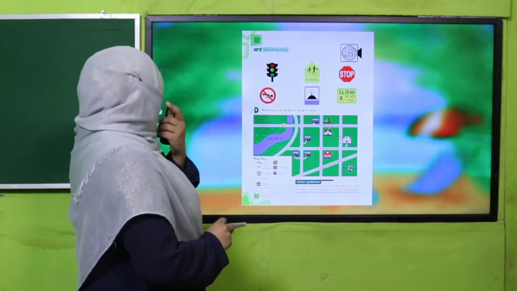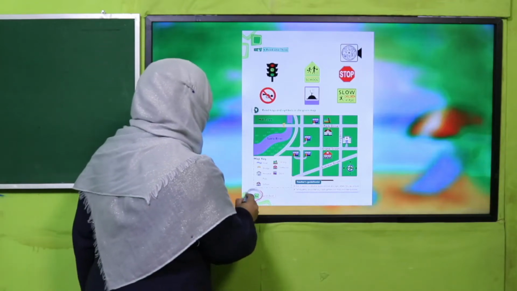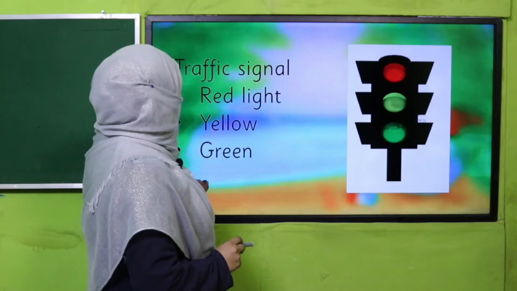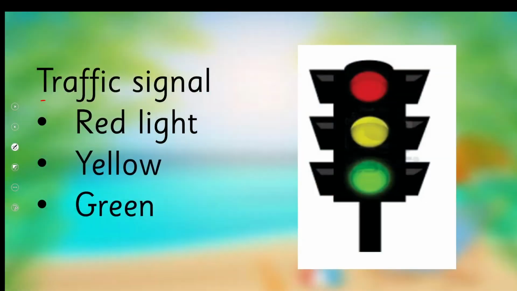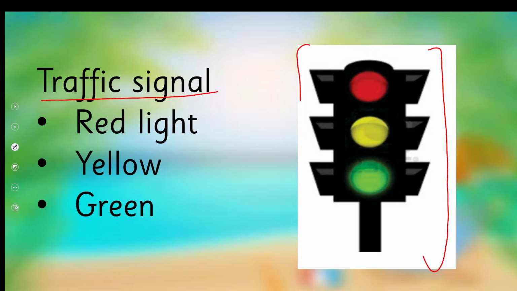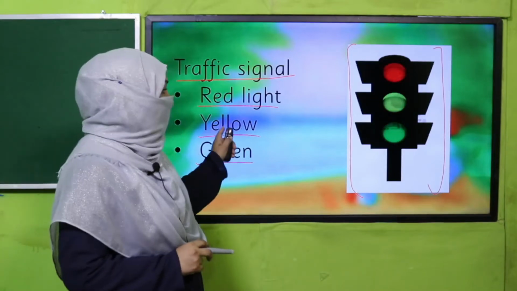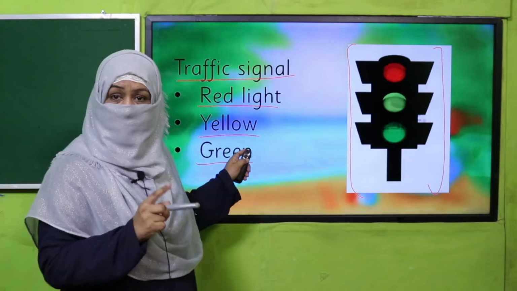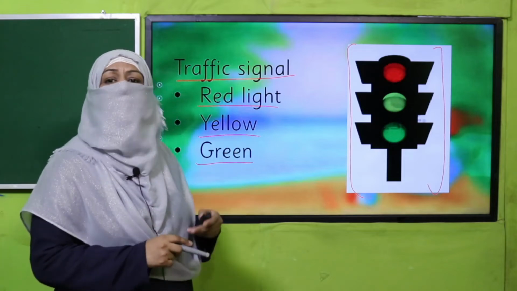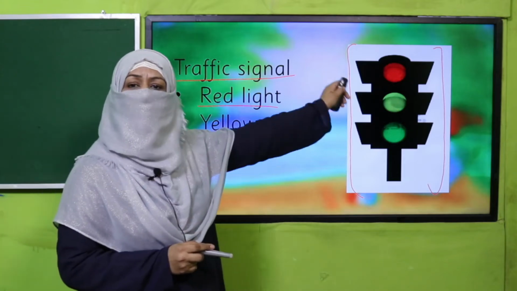So let's open your book on page number 86. What does it say? Traffic signal. Okay, so this is a sign, what is it telling us? It's a traffic signal. Red light, yellow light, green light. All the lights have a purpose and we're supposed to follow it. Red means we should stop. Yellow means get ready, don't start, get ready. And green means start. This is how we follow this sign.